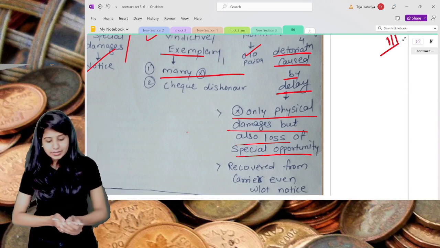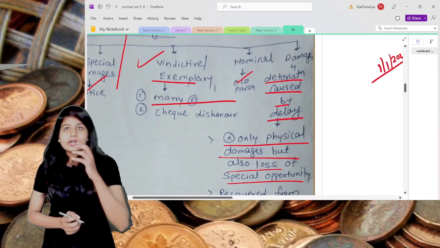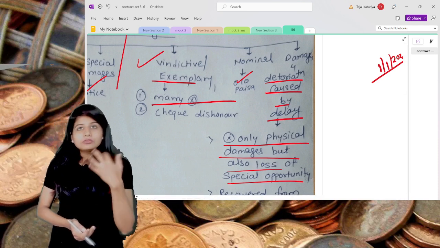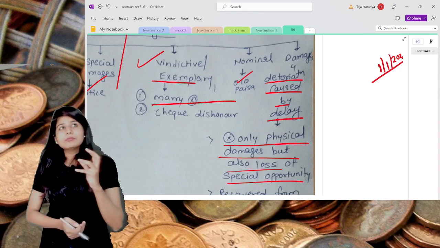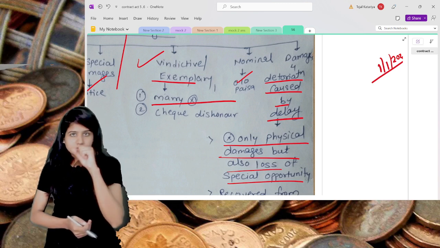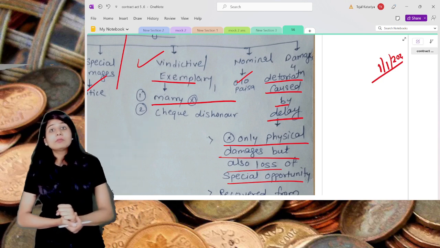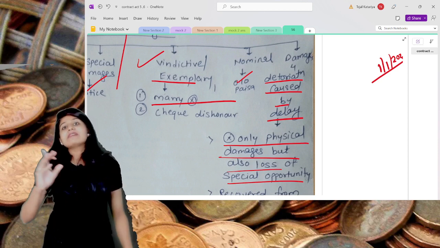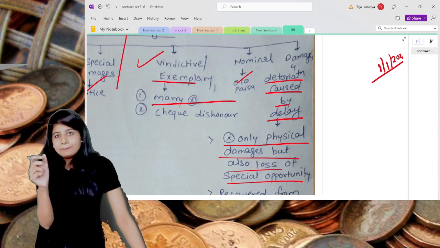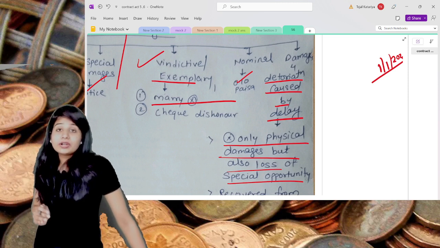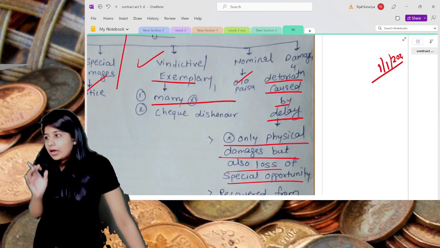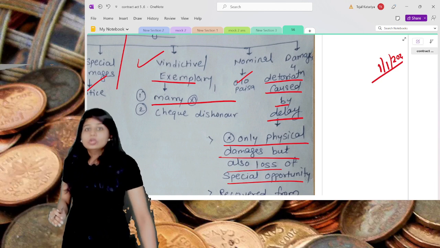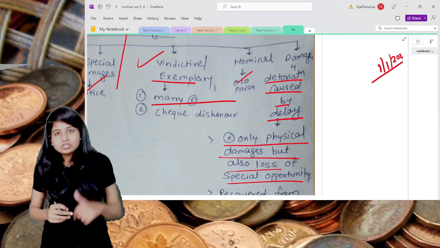Now understand, this is quite important, that deterioration usually happens in case of perishable nature goods. So if you have ordered some fruits, let's take an example of Kashmiri apples. You have ordered the Kashmiri apples from Kashmir, and because of the delay, you get the apples after 7 days maybe. So the quality of those apples has already deteriorated. So now if you are going to sell these in the market, already you are going to get less value. So you can claim for the damages for this.